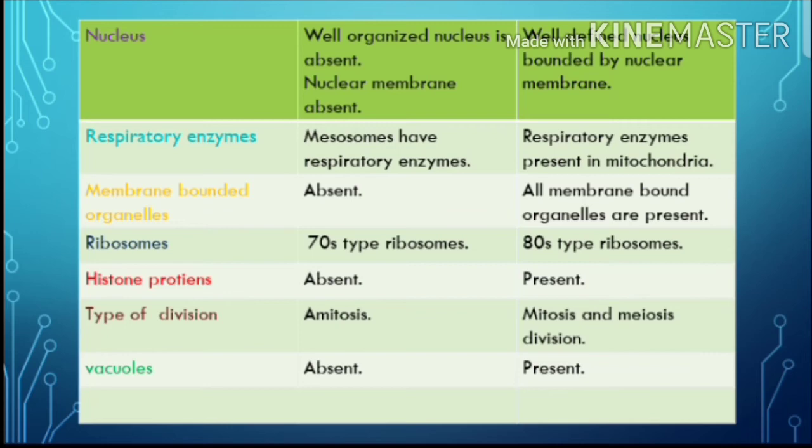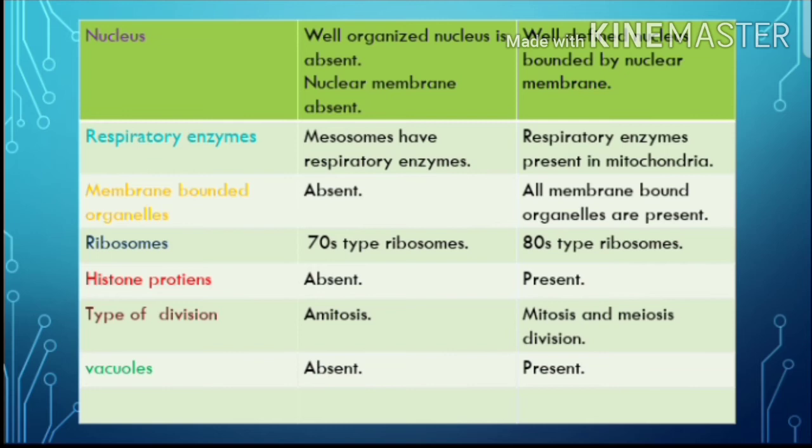A well-organized nucleus is absent in prokaryotic cells. The nuclear membrane is also absent in prokaryotic cells. In eukaryotic cells, there is a well-defined nucleus bounded by a nuclear membrane. In eukaryotic cells, the nucleus is well developed, so the eukaryotic cell is called an advanced one, and it is bounded by a nuclear membrane.